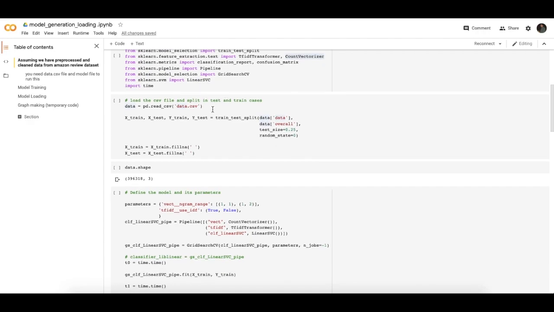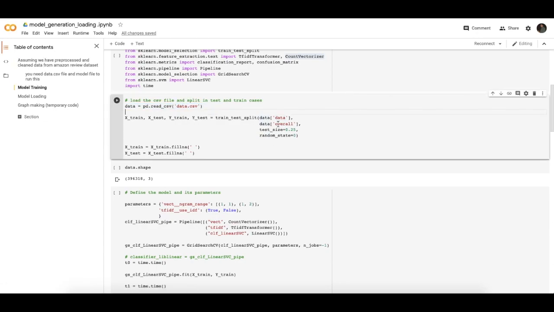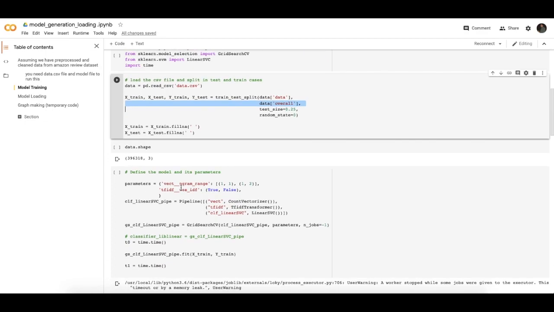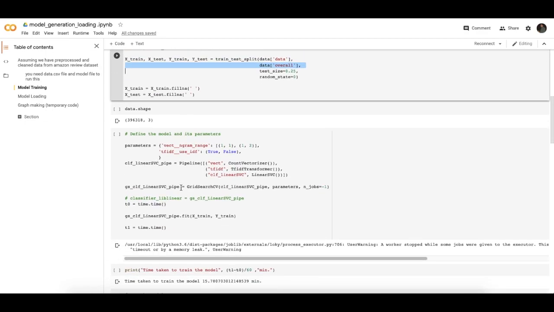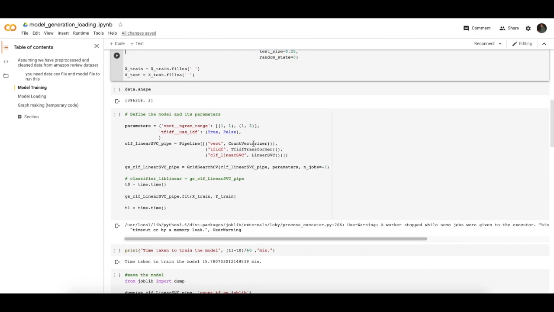In this model training, we are using the data.csv file to train the model. From this data.csv file, we give it the data column and the overall column, to train the model for the next review that a customer can enter for the product.